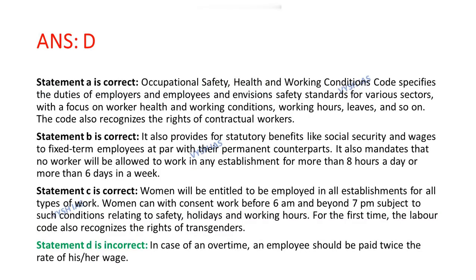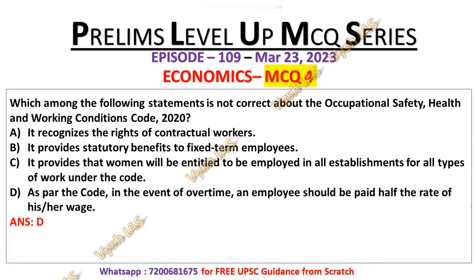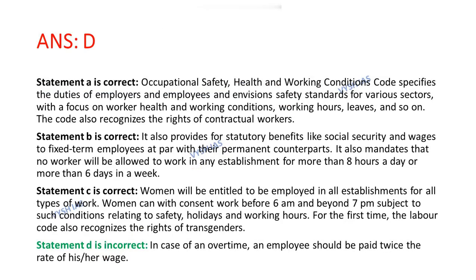Now let's look at statement D, which is incorrect. In case of overtime, an employee should be paid twice the rate of his or her wages. But in statement D, it is mentioned that he or she is paid half the rate of his or her wage, but it is not half, it is twice the rate of his or her wage. That's why statement D is the incorrect one.